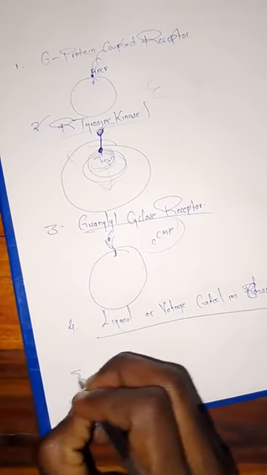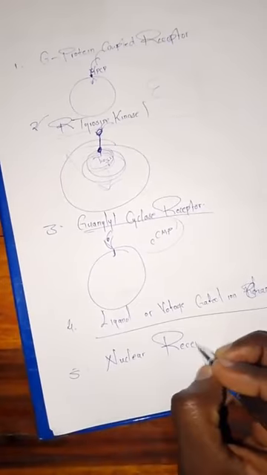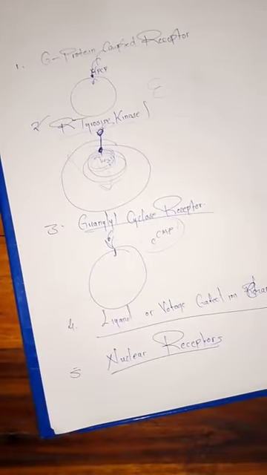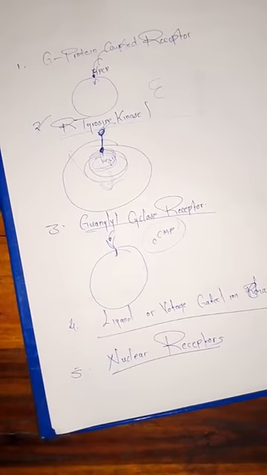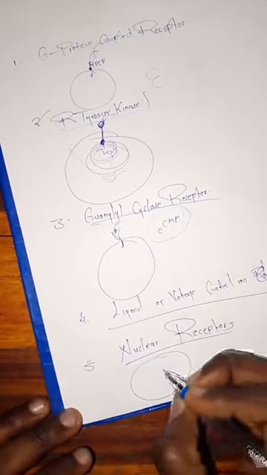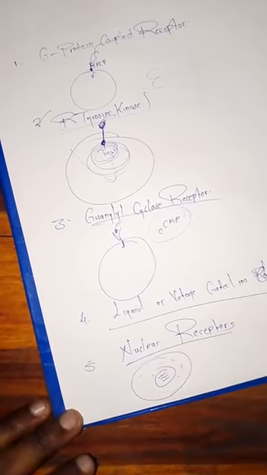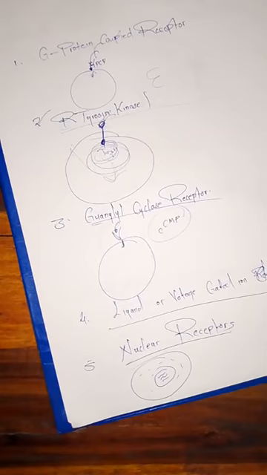Then the other one is the nuclear receptors. Just from the name itself, nuclear receptor, you know that it has to be found in the nucleus. This receptor is found in the cytoplasm or the nucleus. Being in the nucleus or just in the cytoplasm, it means that they respond to lipid soluble molecules, like steroid hormones.